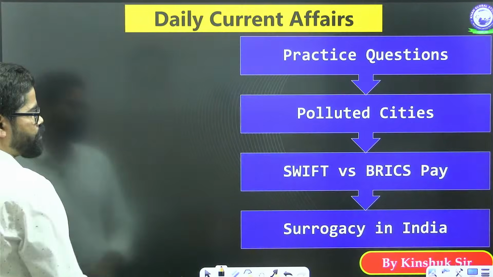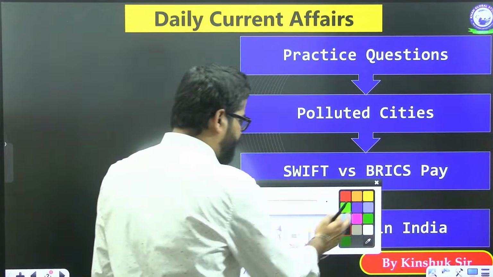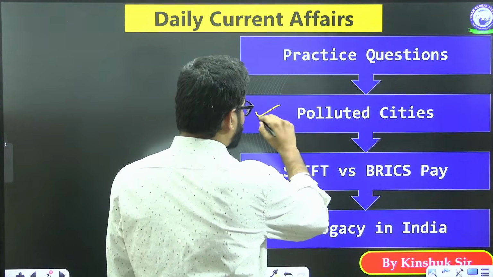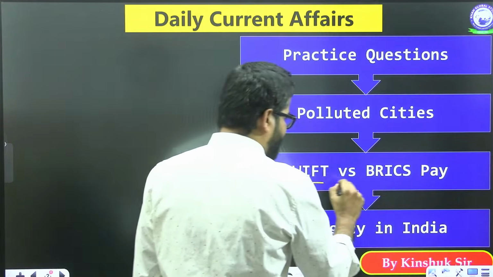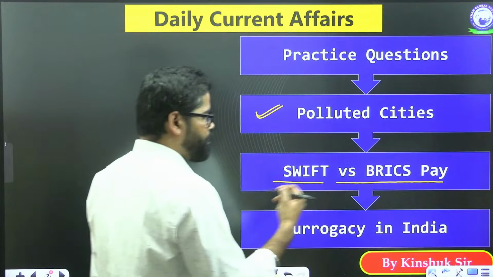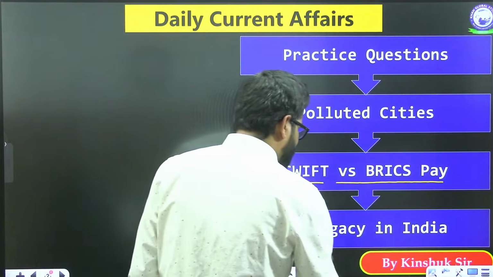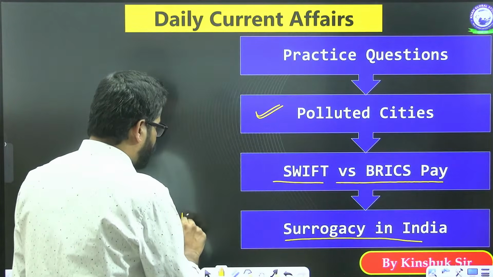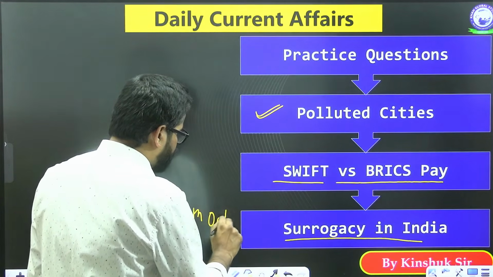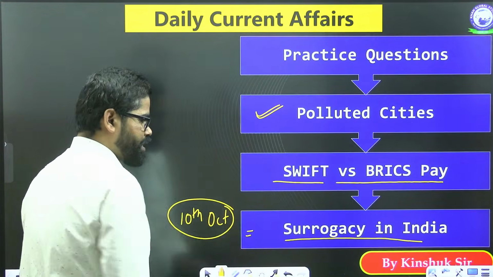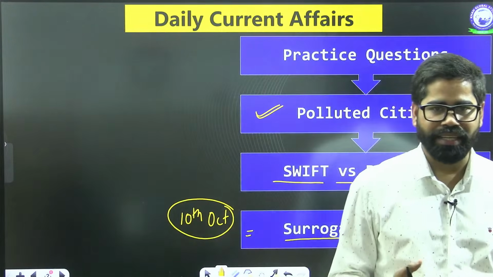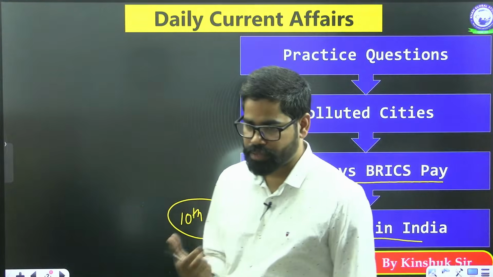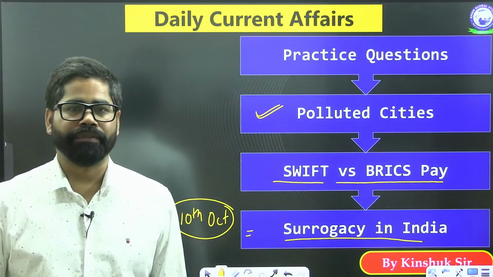So the topics which we have got today, one important topic is with respect to the polluted cities. The second important topic is with respect to the SWIFT versus BRICS Pay. And third topic is surrogacy in India. On 10th October also, we have discussed about this surrogacy in India, the surrogacy law in India. So we will try to see what is the new development with respect to this. That we will try to understand.